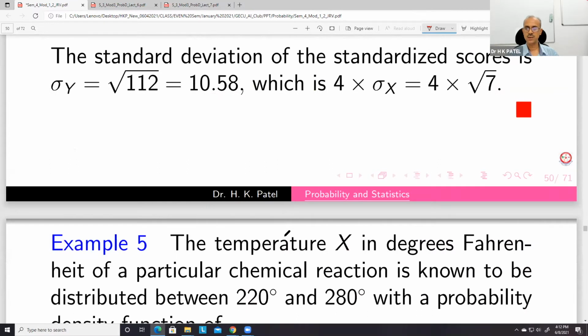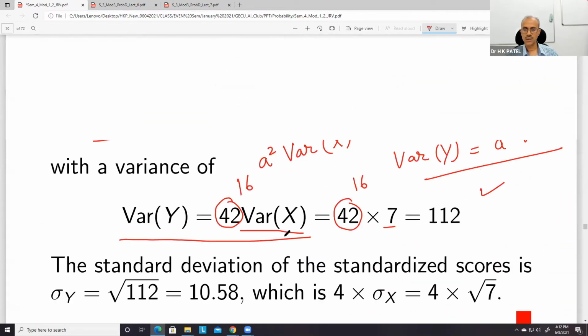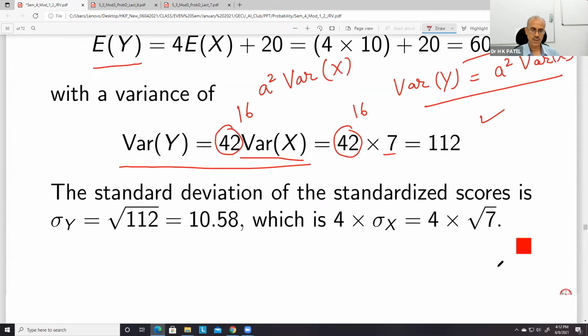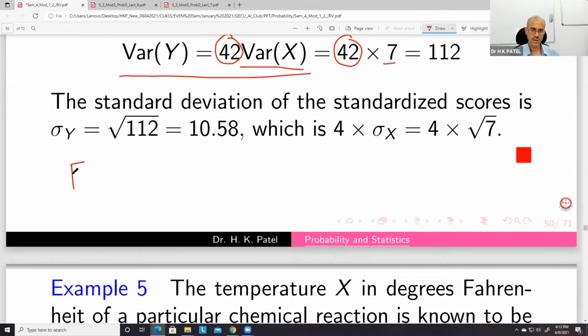Now it is not given here, but if you want to find, say, F_Y(y) at any point: y lies between 0 and 100, so you can take any point here.